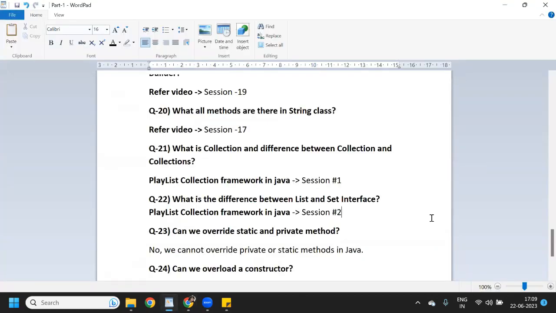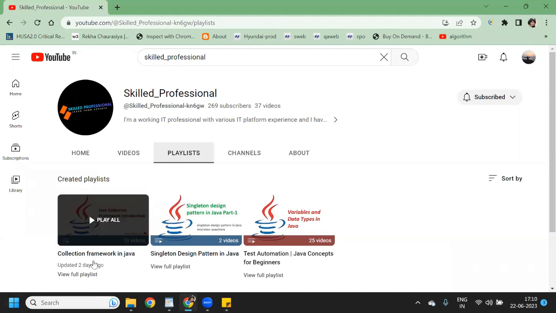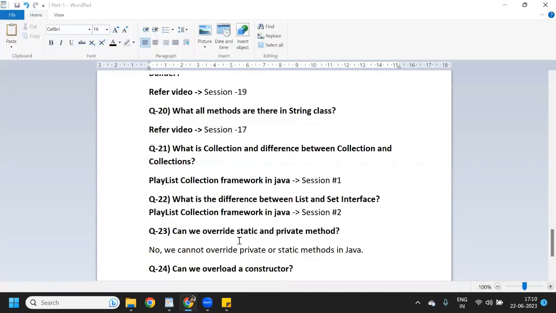And the collection topic is very important for an automation tester as well as for a developer. And if you are going for any interview, then definitely they will ask a question from the collection interface. So collection framework is very important in terms of interview and in terms of automation testing, right? So I would recommend you to watch all 10 videos which I have added under collection framework. Now we will move into the next question.